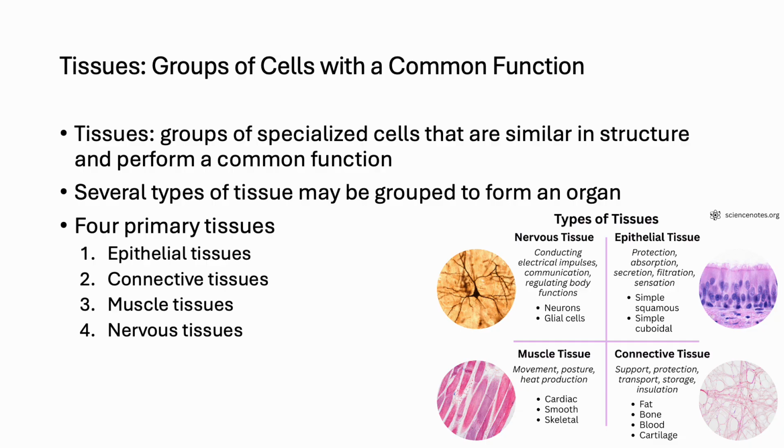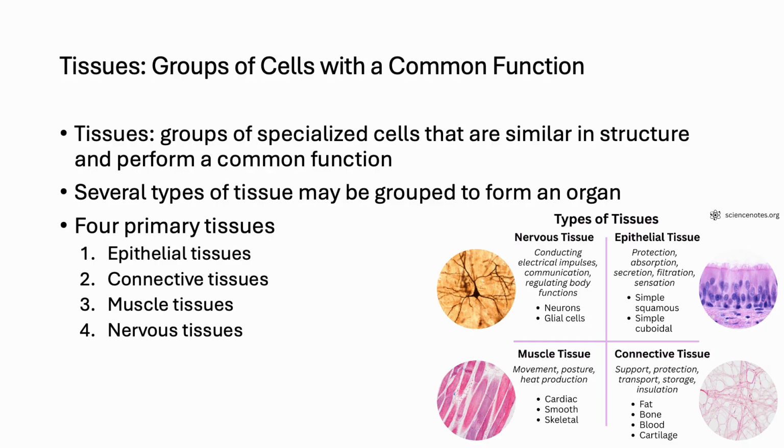A tissue is an organized collection of cells that are similar in structure and work together to carry out a specific function. While one tissue alone may perform a role, most organs require the cooperation of multiple tissue types. The human body contains four primary categories of tissues: epithelial, connective, muscle, and nervous.